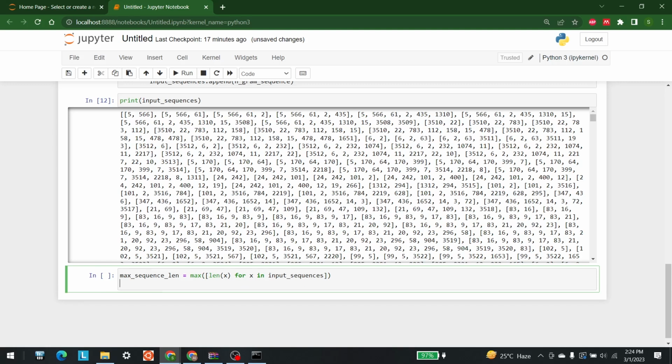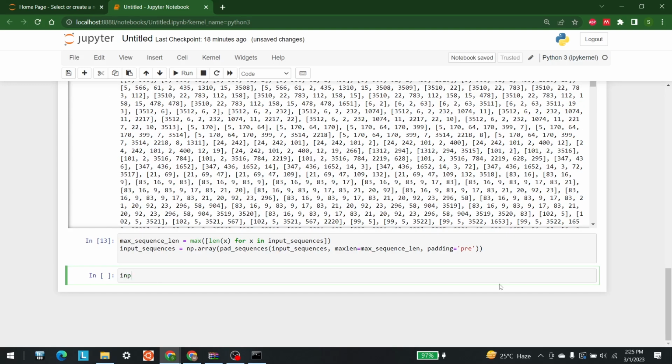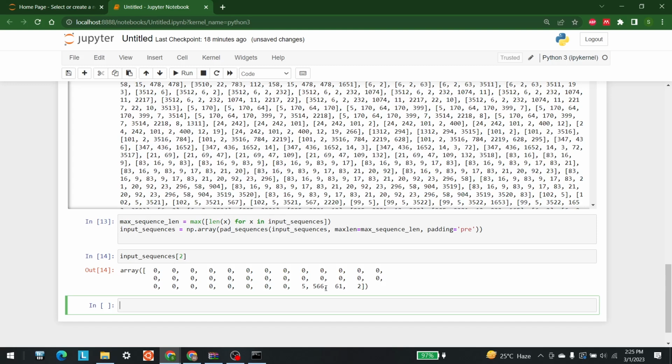And after that I'm going to again write the input sequences. So I'm just going to bring that here. So I will change it to an NP array, and then use the padded sequences in that. Okay, and at the end I can just showcase the input sequences that we have after that. There we go. So now I can just write input sequences and show you the second one, let's suppose. So there we go. As you can see, we have padding at the end, so now the padded sequences has been added.